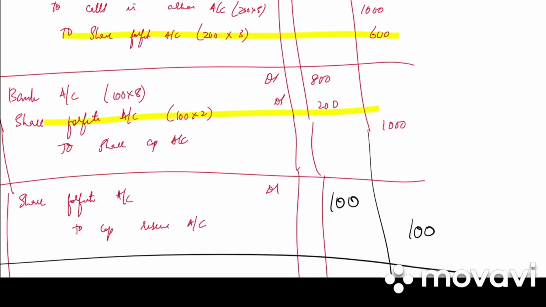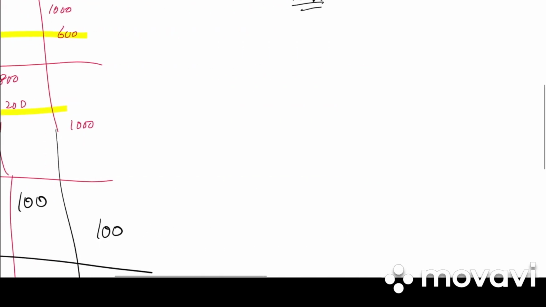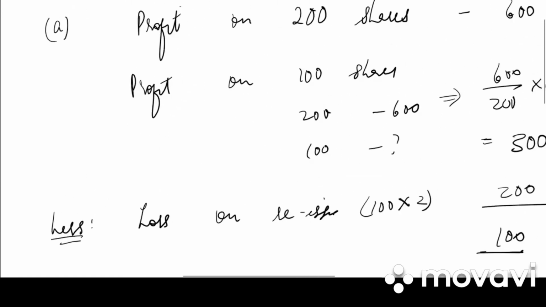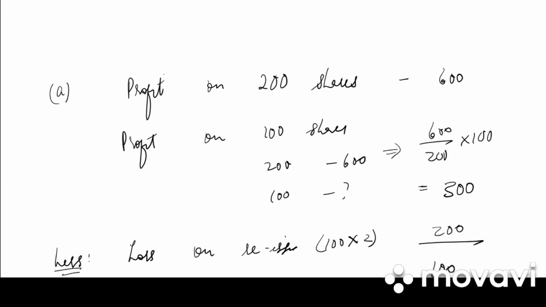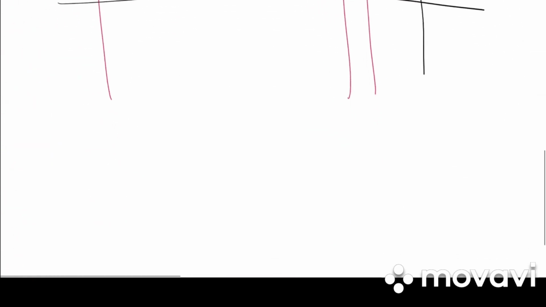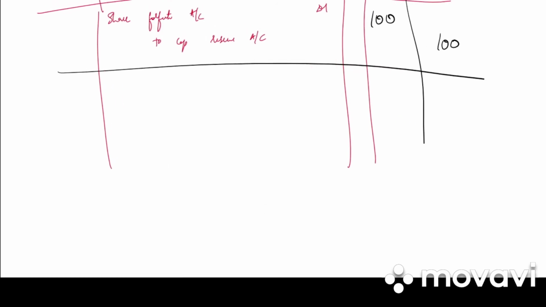But in this case, the reissue has been done only of 100 shares and forfeiture is of 200 shares. That is the reason we need to find out the profit first of 100 shares and then deduct the reissue loss. So write the narration: profit on 100 reissued shares transferred to capital reserve.